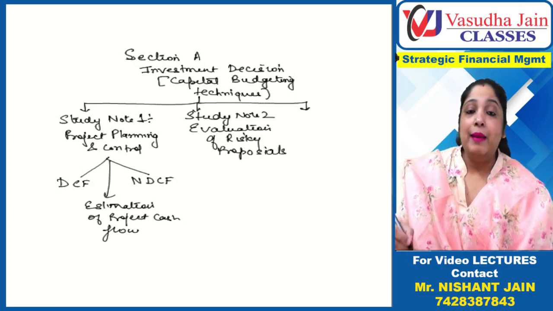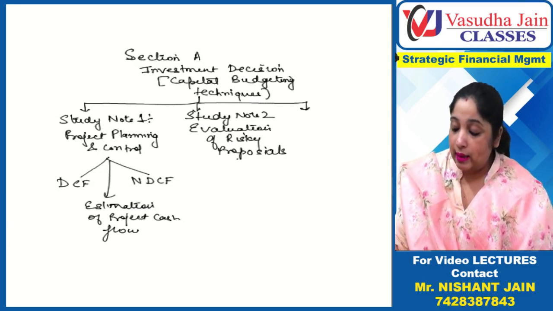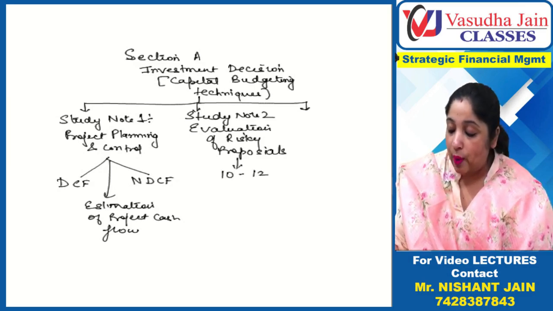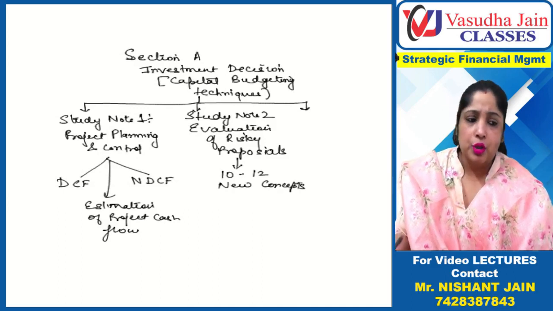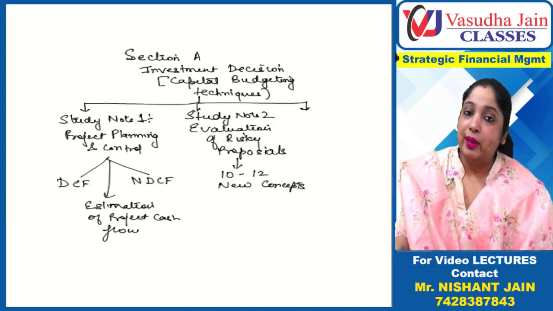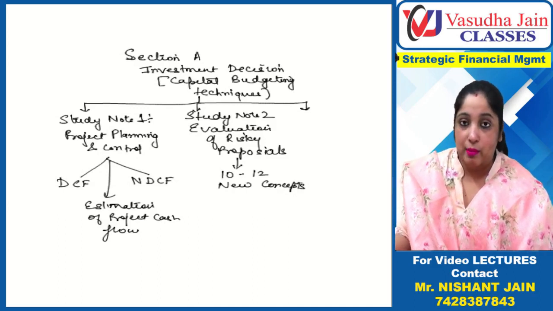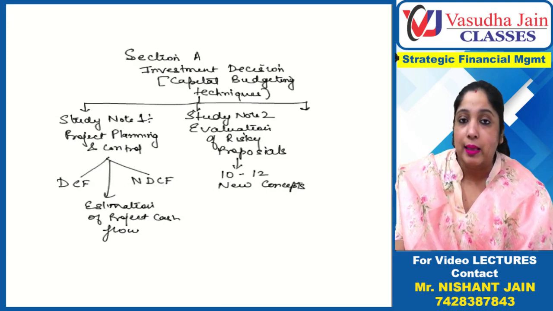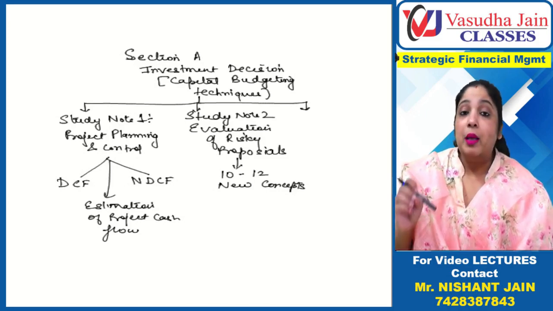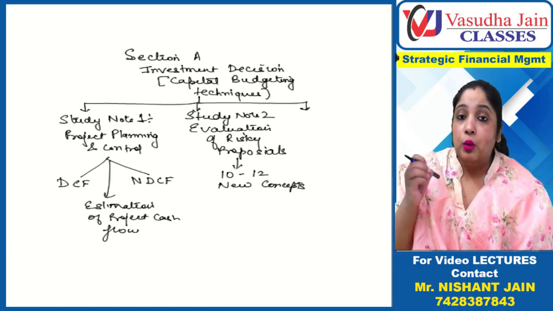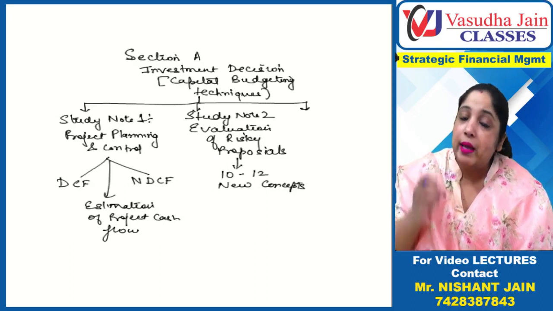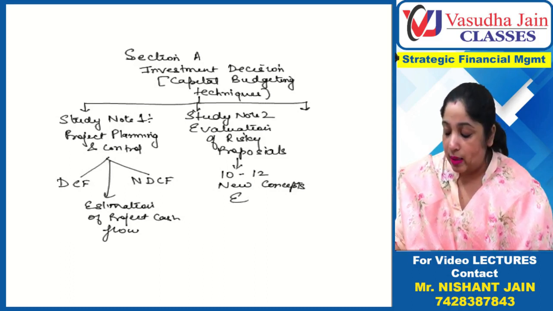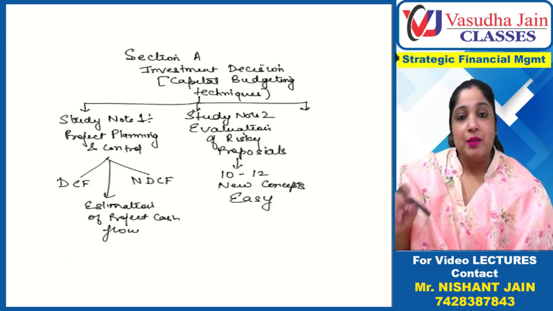Here the element of risk will be there, and there are approximately 10 to 12 new concepts and many questions in your CMA module, about 20 to 25 questions. But the best part is that those concepts are very easy. So the difficulty level is very easy.